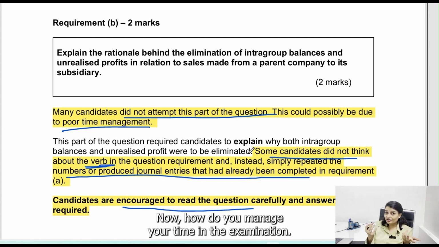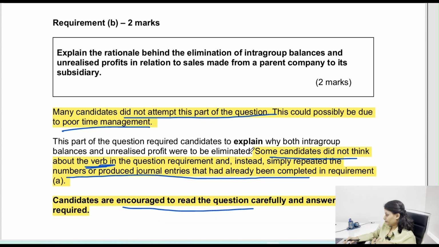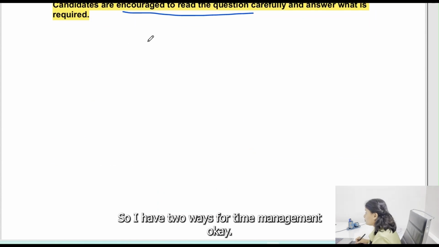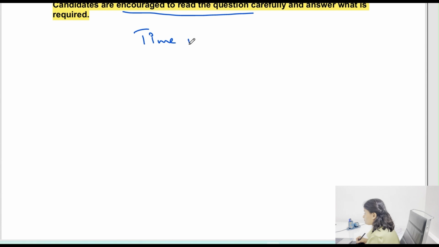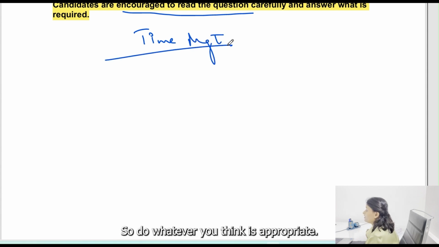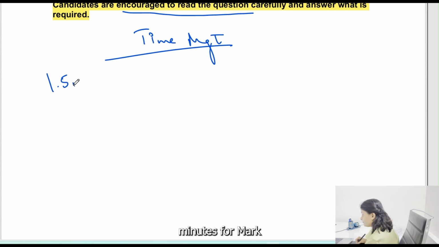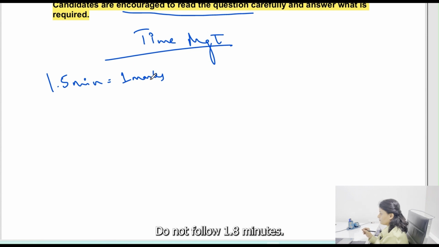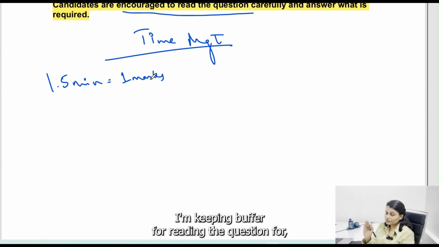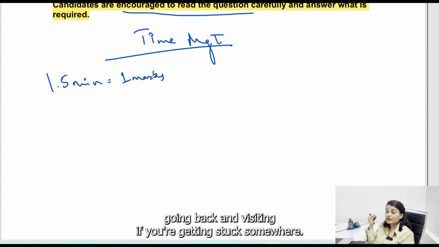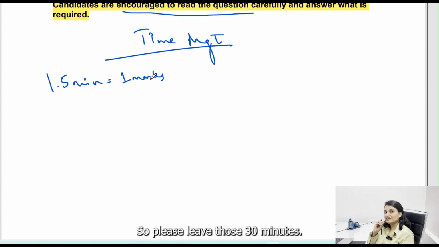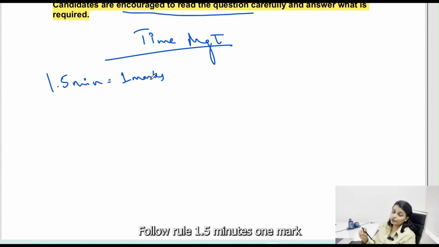Now, how do you manage your time in the examination? So I have 2 ways for time management. Whatever suits you, whatever you think is appropriate, you could use that. First is you follow a rule of 1.5 minutes per mark. Do not follow 1.8 minutes. The reason being, 30 minutes I'm keeping buffer for reading the question, for going back and visiting if you're getting stuck somewhere. So please leave those 30 minutes. Follow rule, 1.5 minutes, 1 mark.